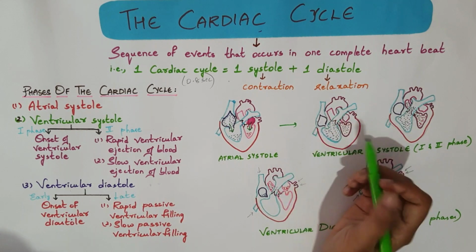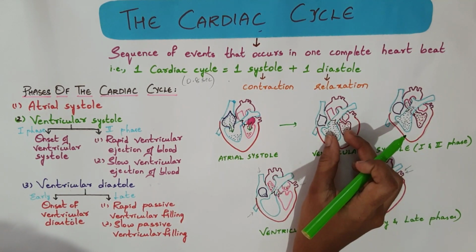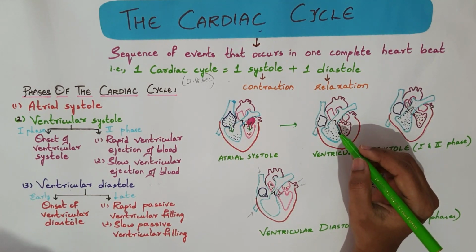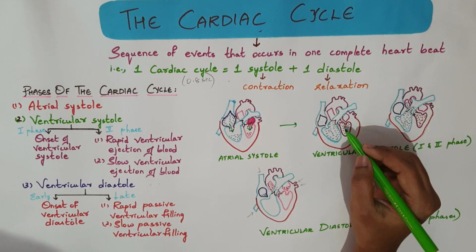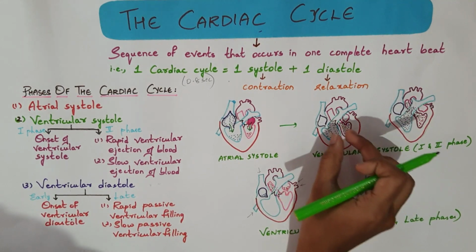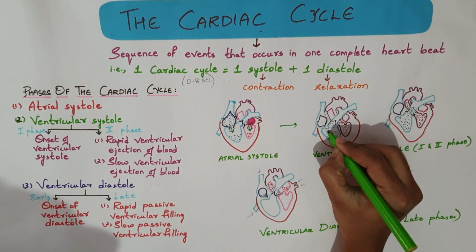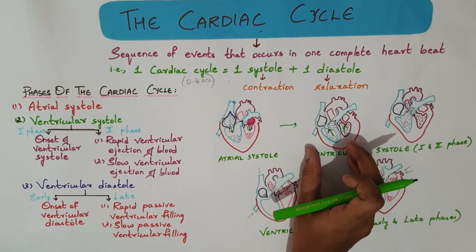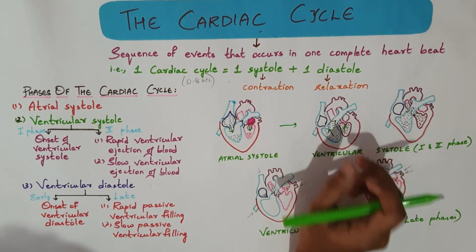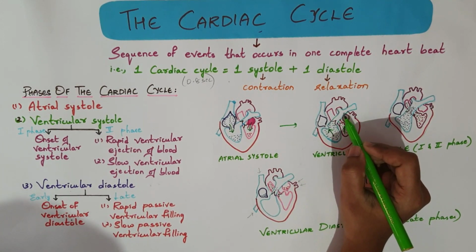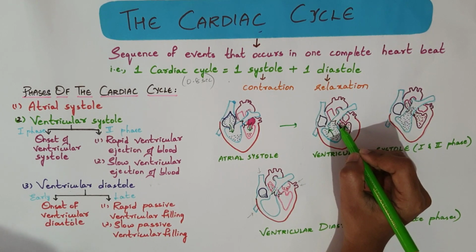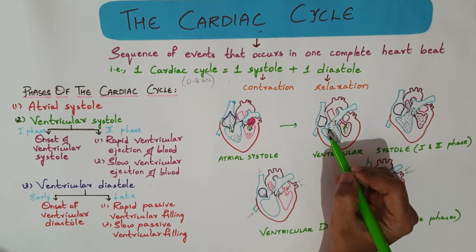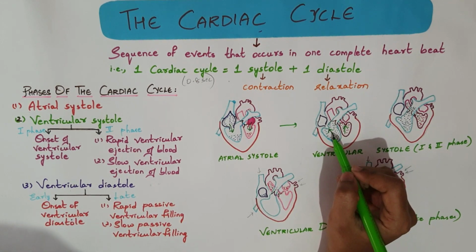As the pressure is more in the ventricle than the atria, the blood tries to move back into the atria through the tricuspid valve and the mitral valve. To prevent this, these two valves are closed. The pressure is not yet enough to open the pulmonary valve and the aortic valve. The closure of the mitral valve and the tricuspid valve produces the first heart sound, that is lub.